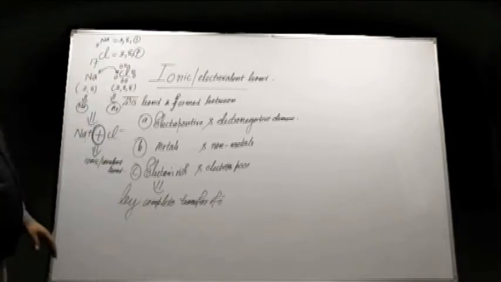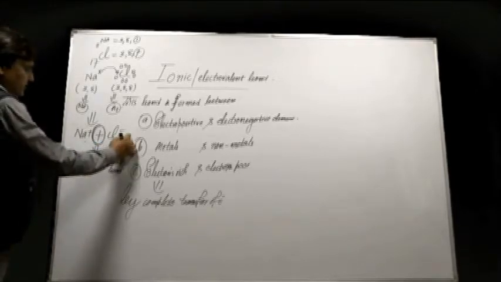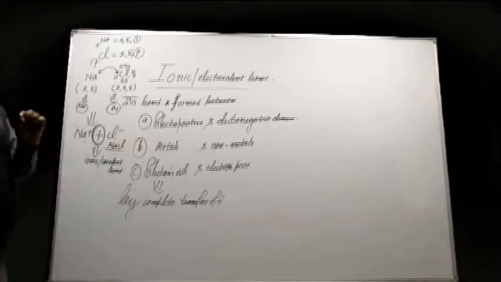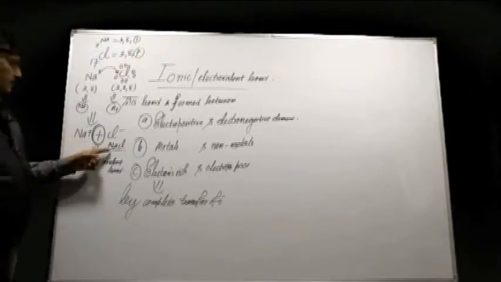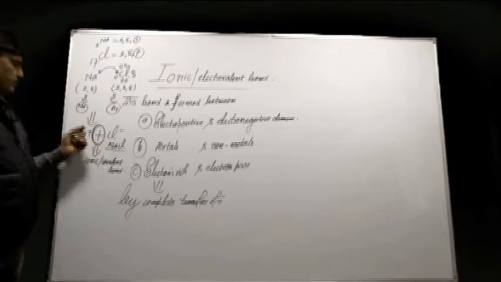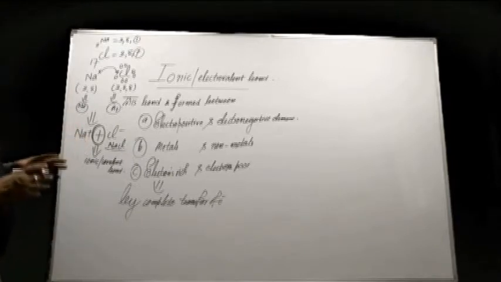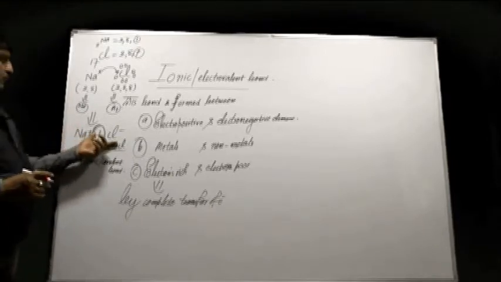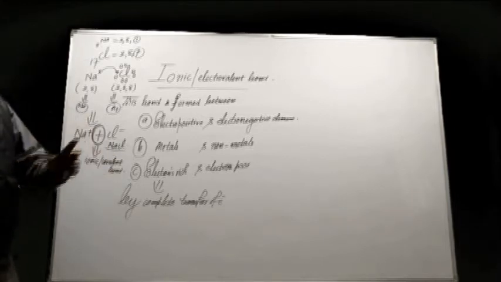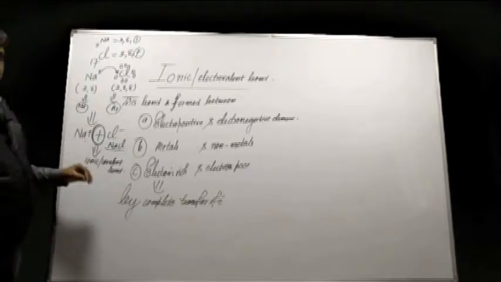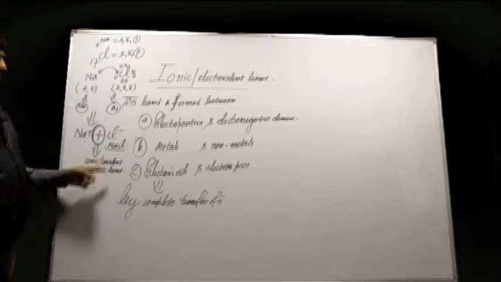All the ionic compounds like NaCl, in aqueous solution, are very good conductors of electricity. In aqueous solution they furnish the ions Na plus and Cl minus. These ionic or electrovalent compounds are easily soluble in water, because water is a polar solvent, therefore it dissolves ionic compounds like NaCl.